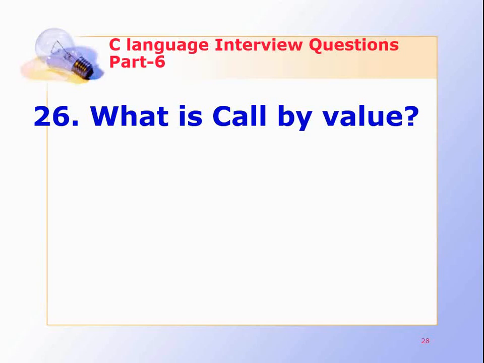Generally when we call a function, we just pass the variables or the arguments, and we do not pass the address of the variables, so the function will never affect the values of the variables. So call by value is the concept in which you must remember that the values passed to the functions will never affect the actual values stored in the variables.